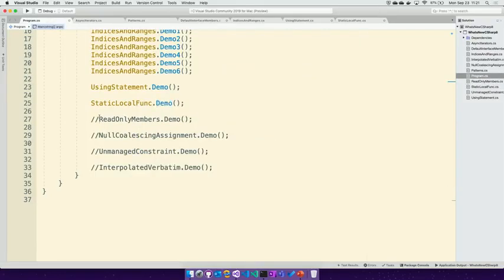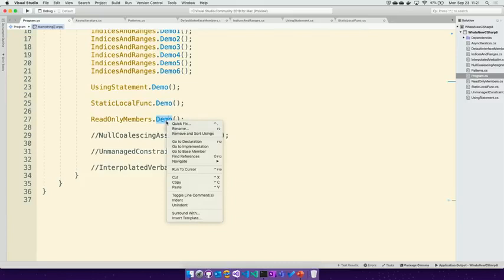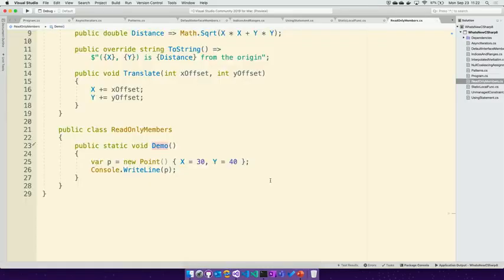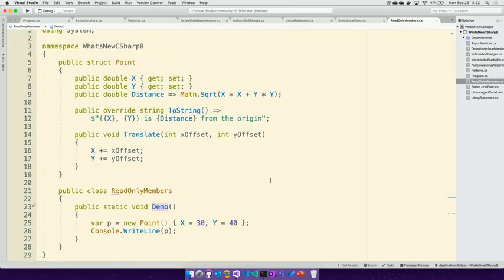And we walk on to read-only members, where in the C# 7 time frame, we added read-only structs. So I could create a struct and guarantee that it would never change. What we want to do now is give you a little bit better ways to do that. If I look at ToString, I should be able to say that should be read-only, because ToString should never change anything. Well, it's annoyed because it says static is going to do that. So I'm going to have to change Distance to now say that that's also read-only.